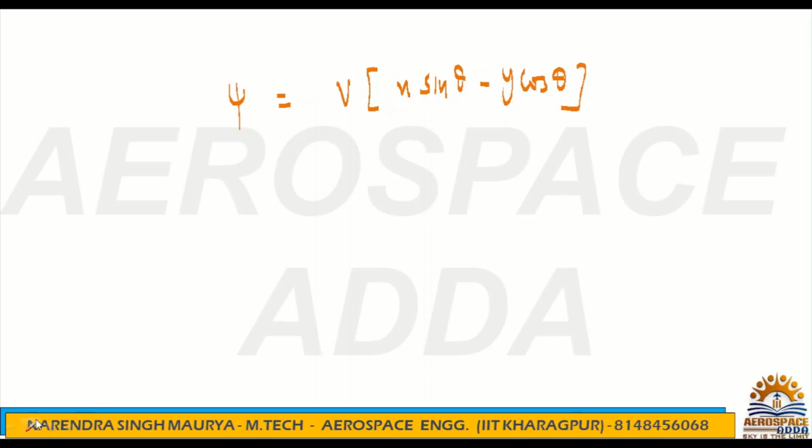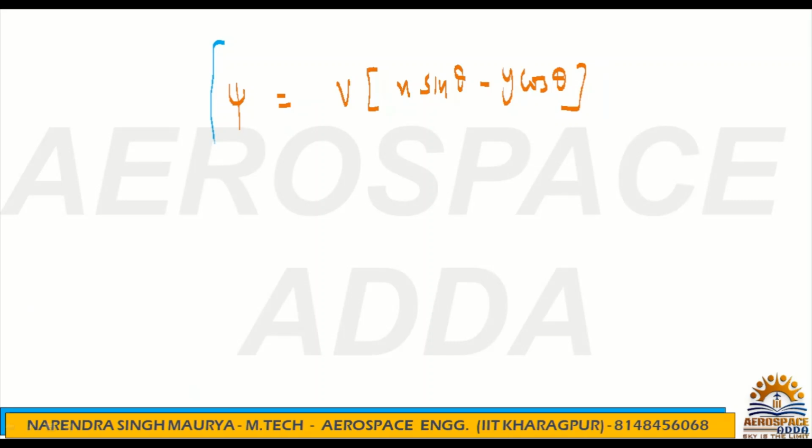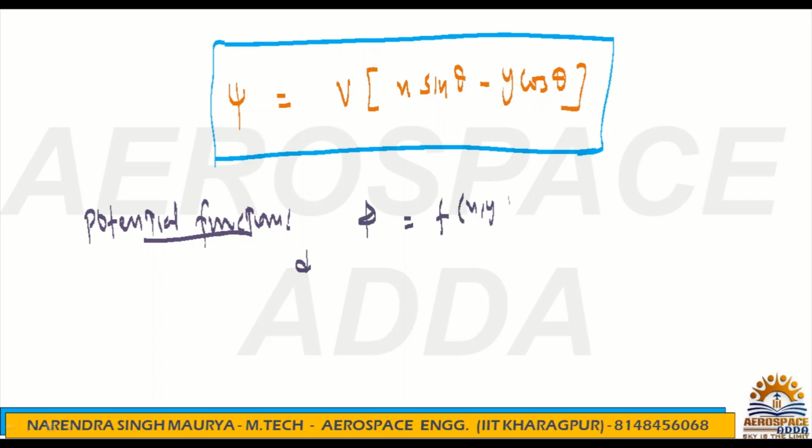This is the stream function psi for the inclined line. How to get the potential function? The same mathematical calculation you have to perform. Phi is a function of x and y, so what is d phi? d phi is dou phi by dou x dx plus dou phi by dou y dy.